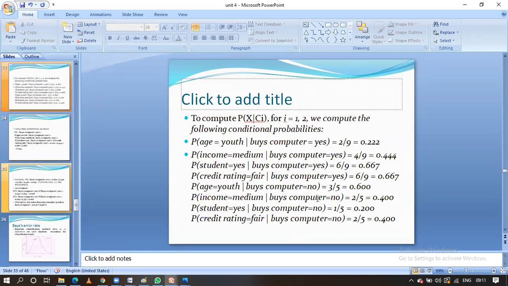That is buying computer equal to no, given this one. Income equal to medium we have to calculate, guys.